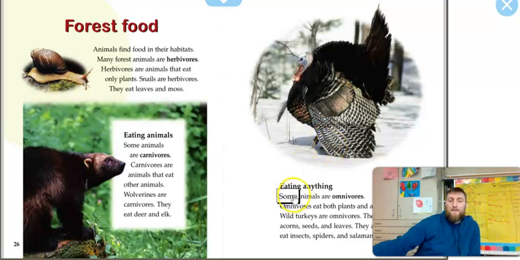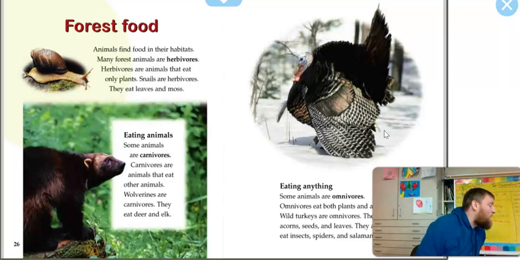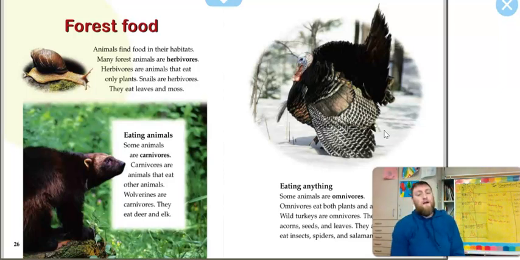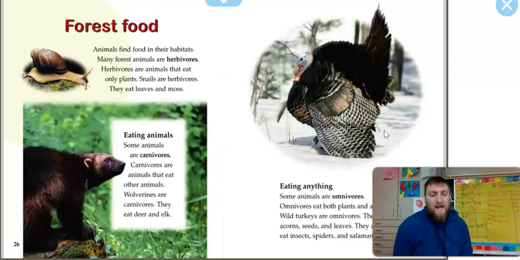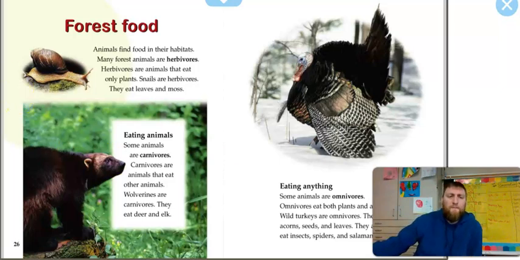Eating anything. Some animals are omnivores. Say with me, omnivore. Omnivores eat both plants and animals. Wild turkeys are omnivores. They eat acorns, seeds, and leaves. They also eat insects, spiders, and salamanders. Turn and talk. Are you an herbivore, a carnivore, or an omnivore? Turn and tell your partner.